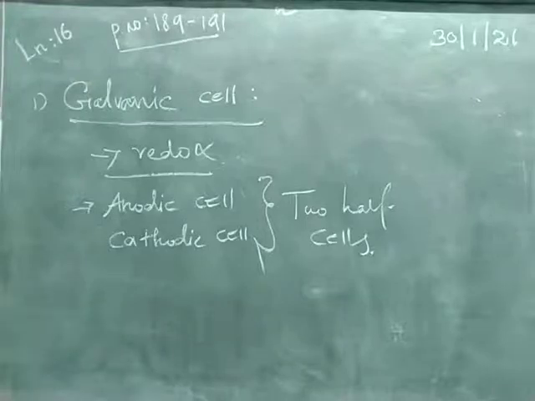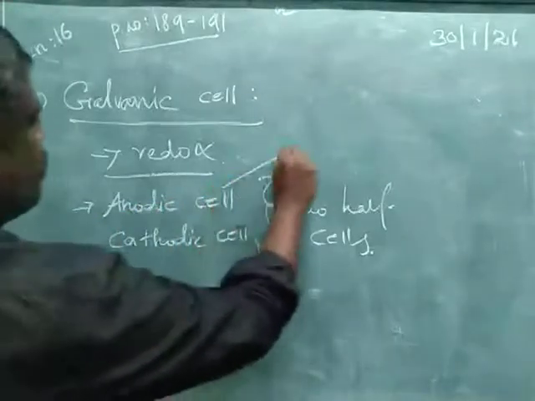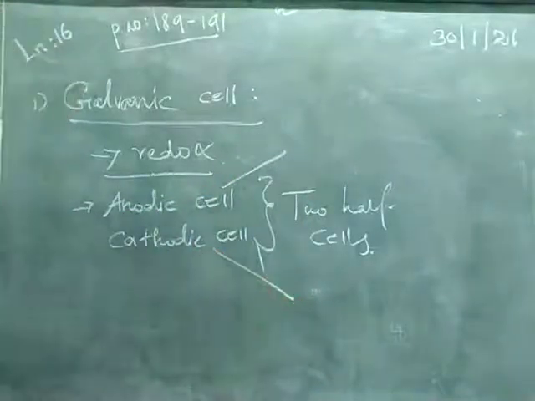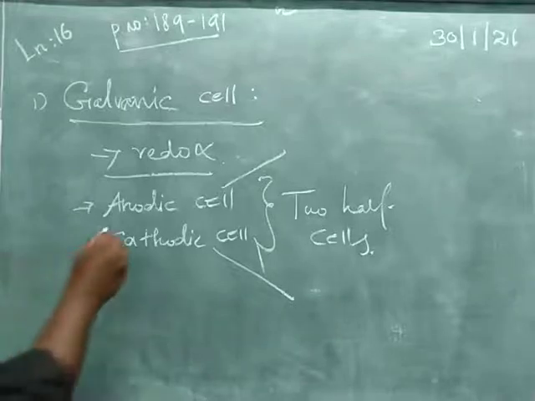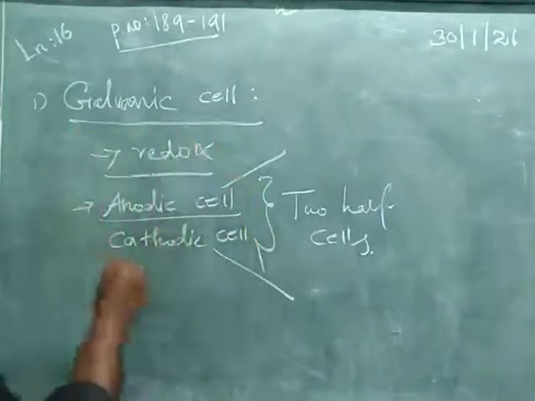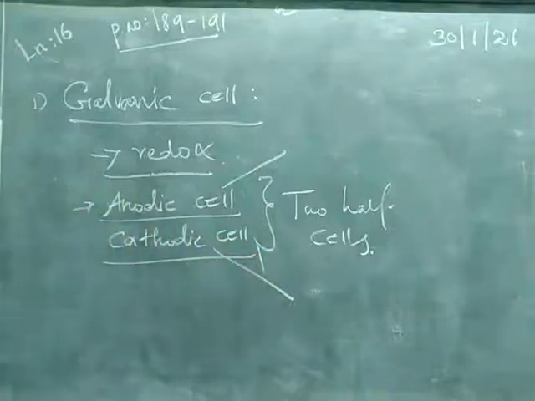In the anodic half cell, the anode is in contact with its electrolyte. In the same way, in the cathodic half cell, the cathode is in contact with its own separate electrolyte.